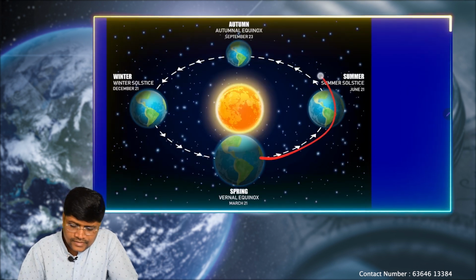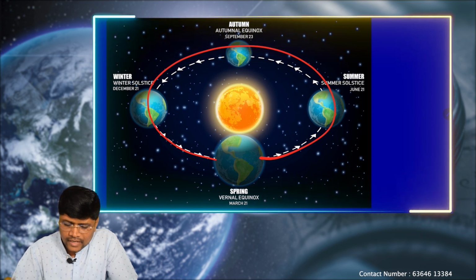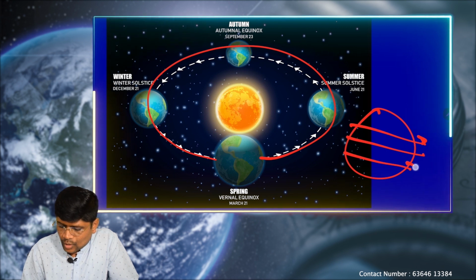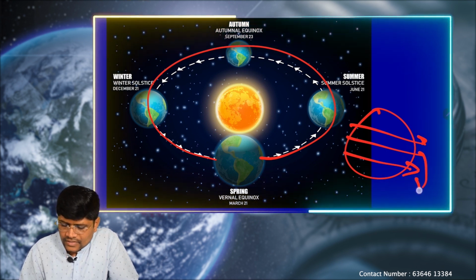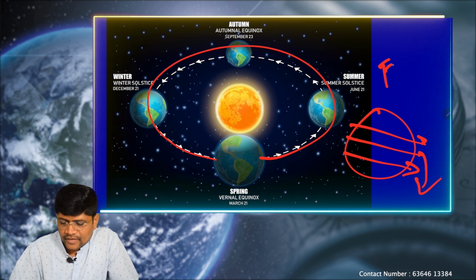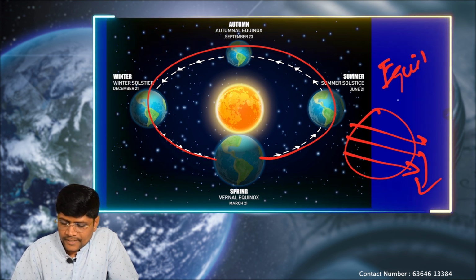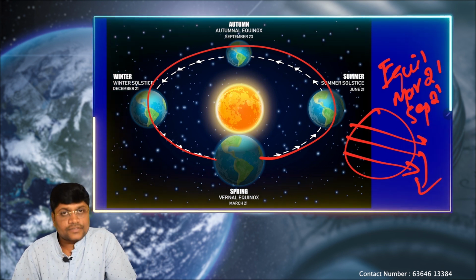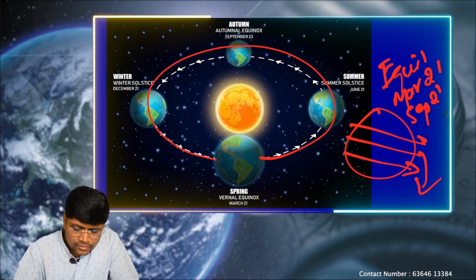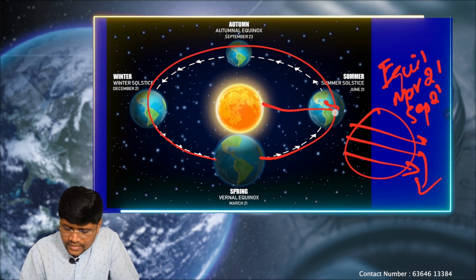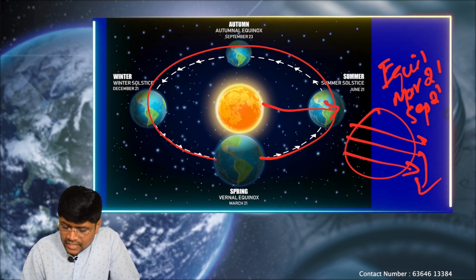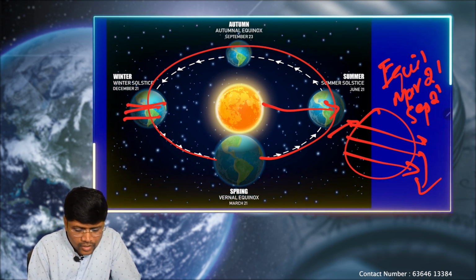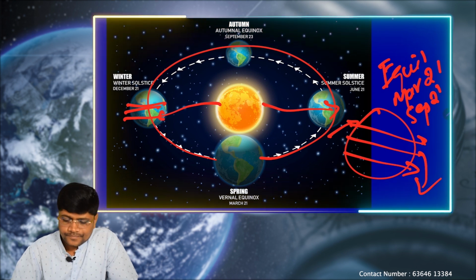Let's see. This is the Earth's revolution around the sun. Again, we have different latitudes: the Tropic of Cancer in the north and the Tropic of Capricorn in the south. When the sun's rays fall exactly on the equator, we call it the equinox, as we discussed. That will be on March 21st and September 21st. On June 21st, we call it the summer solstice because the sun's rays fall on the Tropic of Cancer, and in the winter solstice, the sun's rays fall on the Tropic of Capricorn.